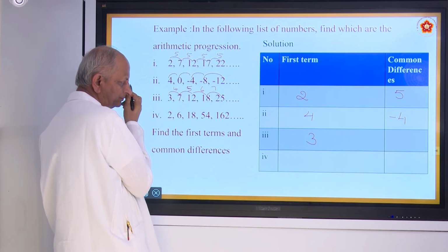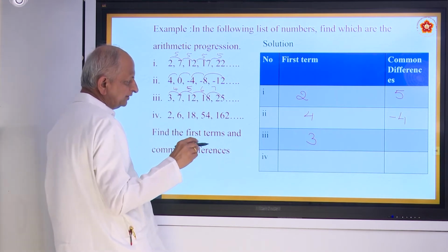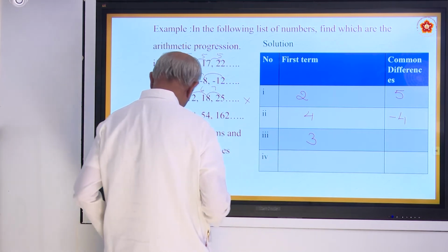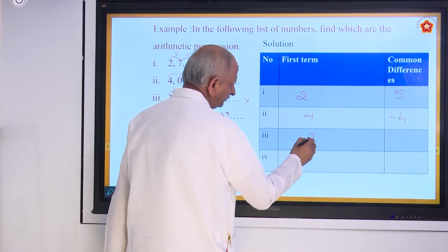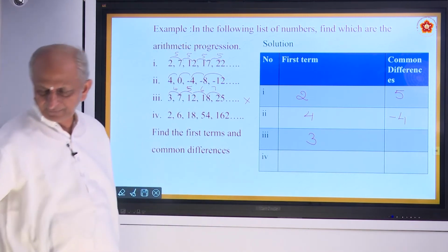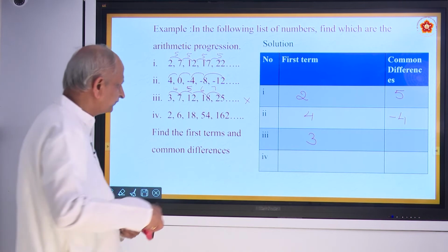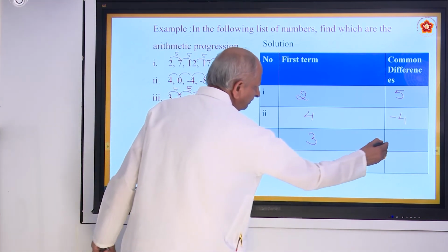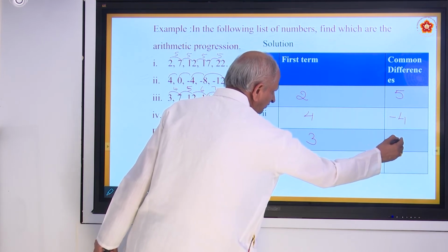Can we call it a progression? No, it is not in progression. You can write it as: this is not in progression because the difference is not the same. The difference changes. The first term you can write as 3, but the common difference changes. So, you can write a dash.